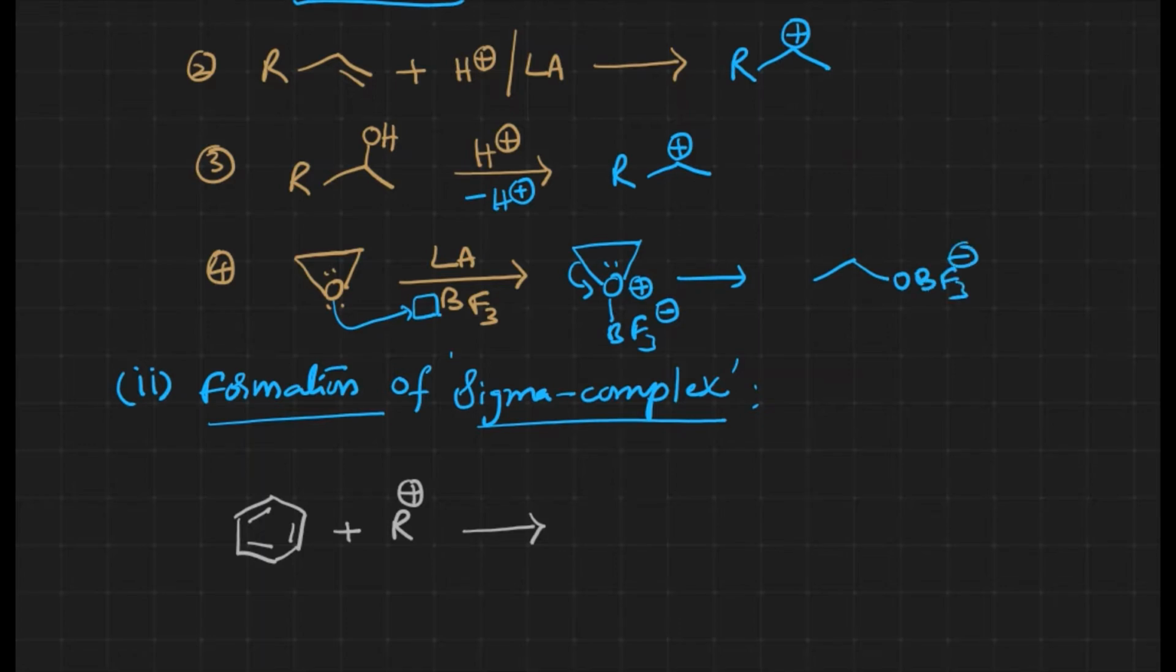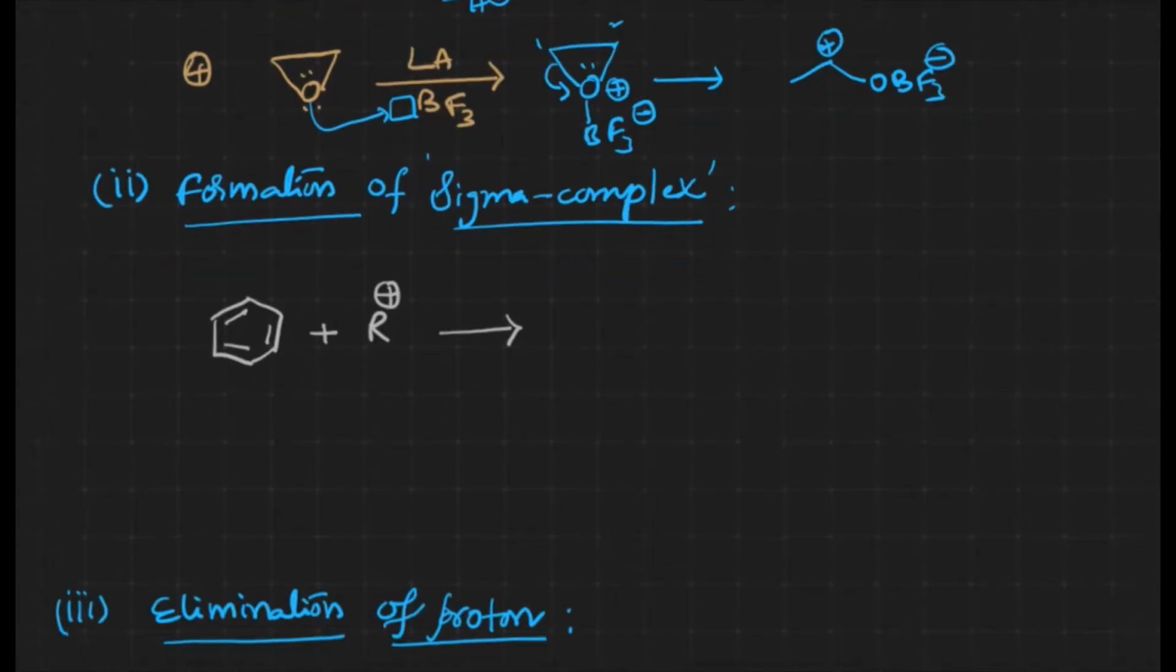Where the bond is broken over here, this is the first carbon, and let us assume this is the second carbon, 1 and 2. This is where we can expect the carbocation. This is how electrophile generation takes place in alkylation reactions.